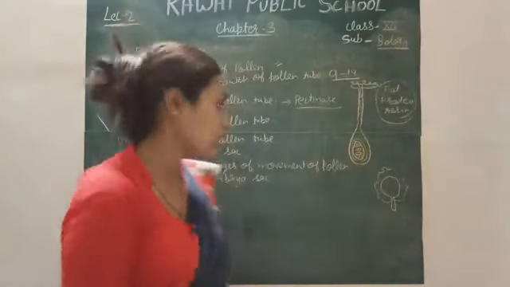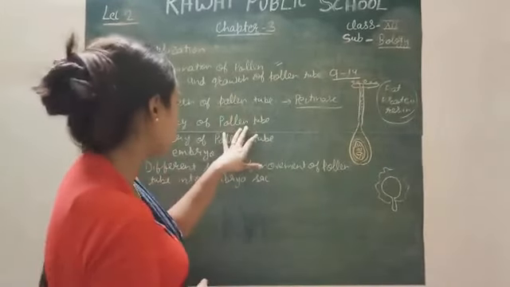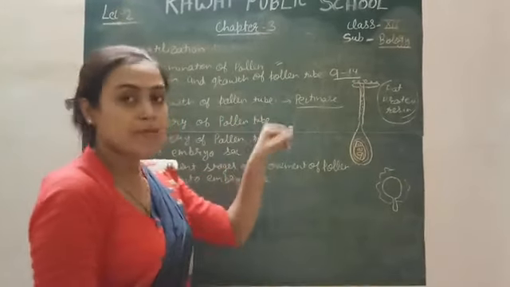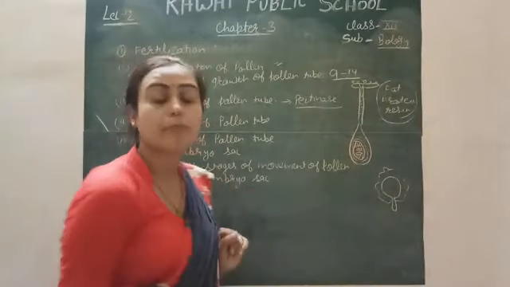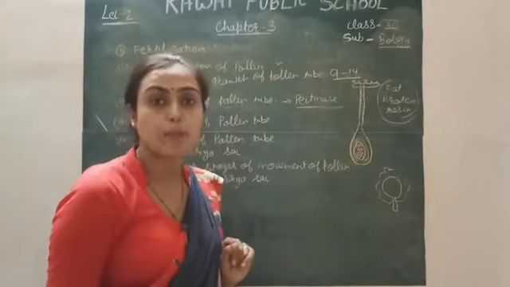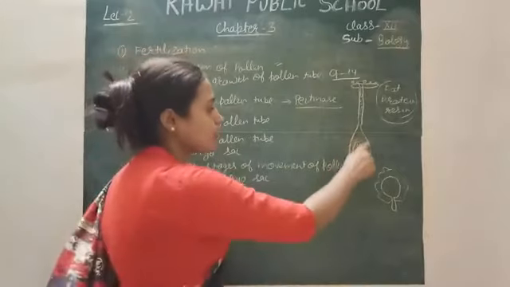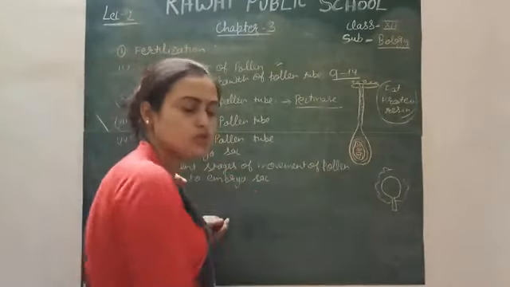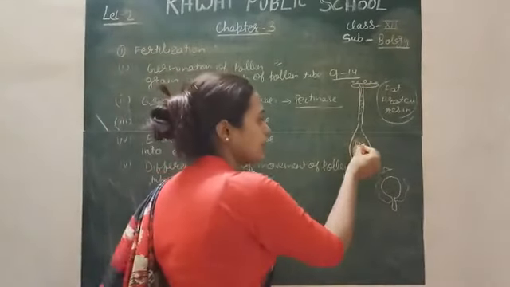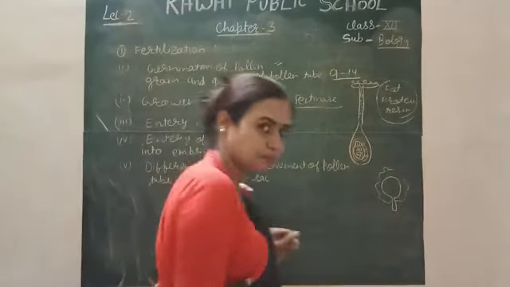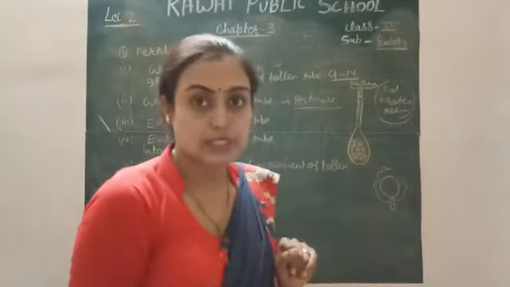There are various entry levels of the pollen tube. For example, maybe the pollen tube goes through the micropyle region. This is called porogamy. When the pollen tube goes through the chalaza region it is called chalazogamy, or in some conditions maybe with the help of the integument, this is called mesogamy, simply, right?